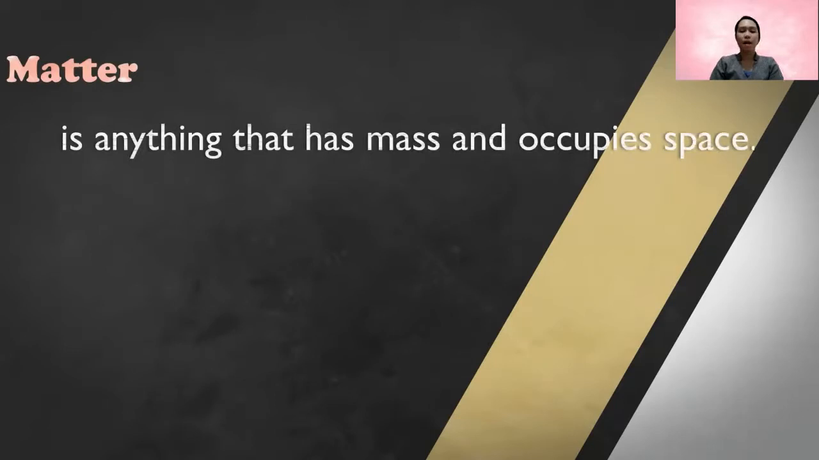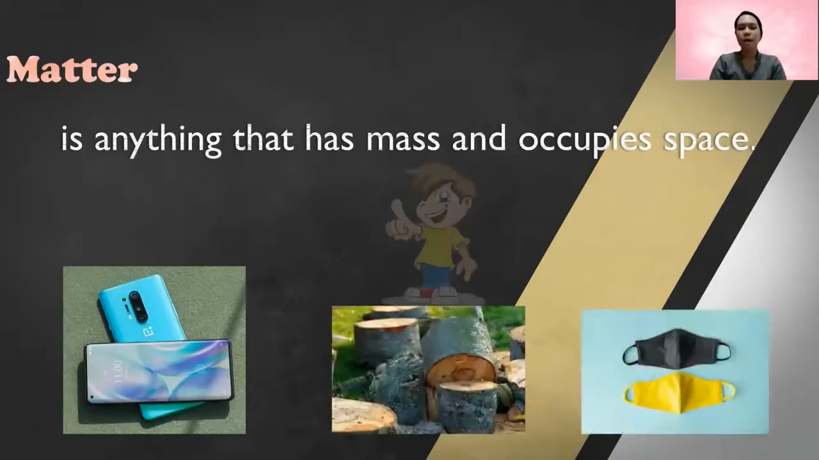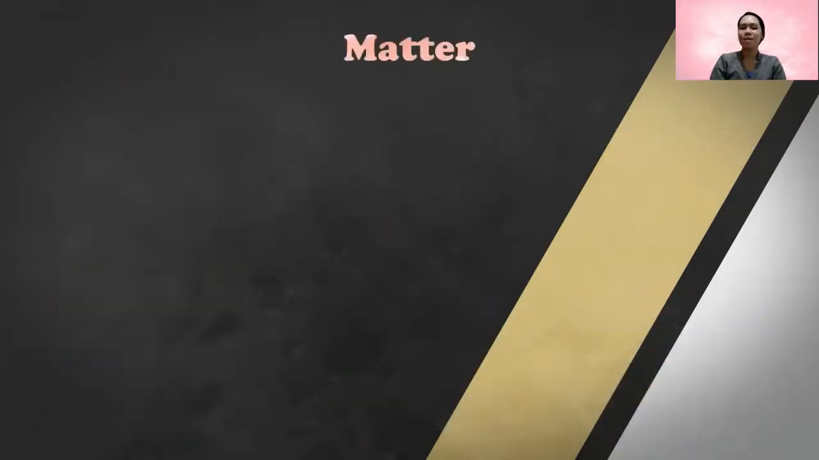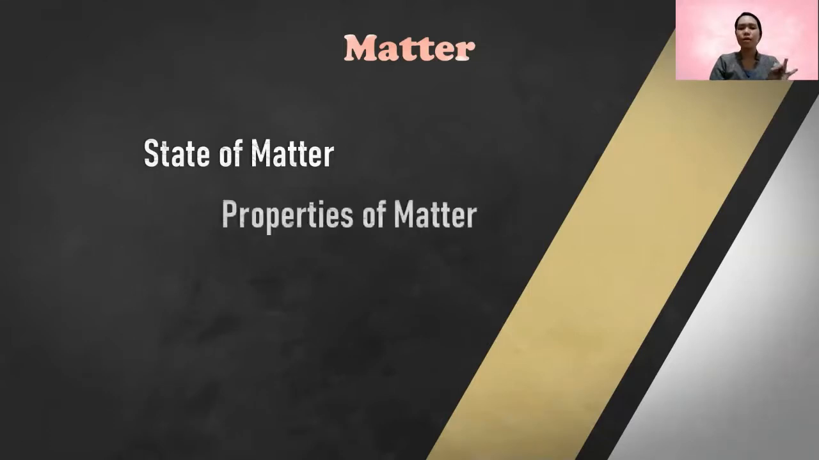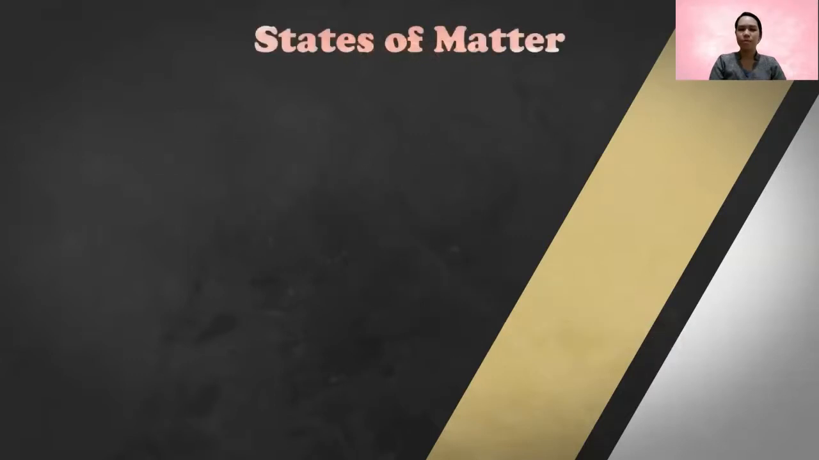We know that matter is anything that has mass and occupies space. Examples are cell phone, trees, mask, and you. We all matter. Under matter class, we have different subtopics. First, states of matter, properties of matter, phases of matter, classifications of matter. But for today, we are going to talk about states of matter.